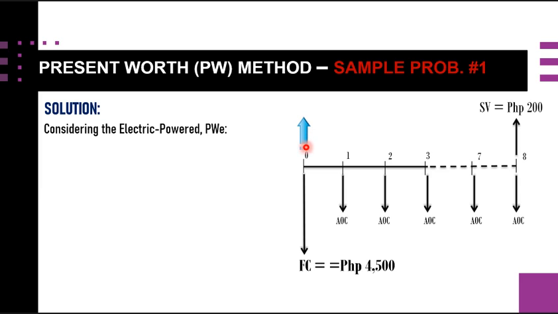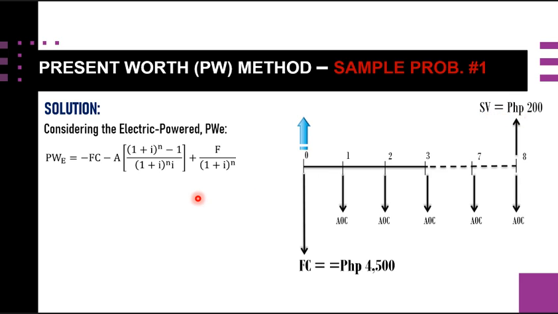So first we have this formula for the present worth for this electric power, denoted by the subscript E. Since our first cost is going downward, that's why it is negative FC. And our AOC, which is our uniform annuity here, is also going downward, so that's why it is negative. While our salvage value is going up, so it is positive here. This F is referring to this amount of 200 pesos.